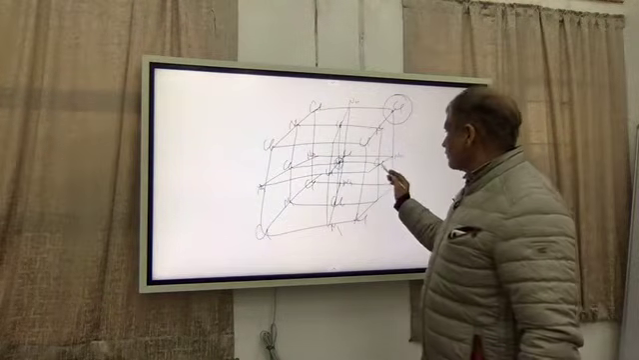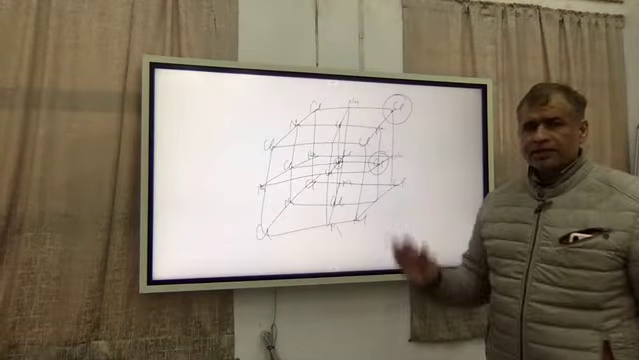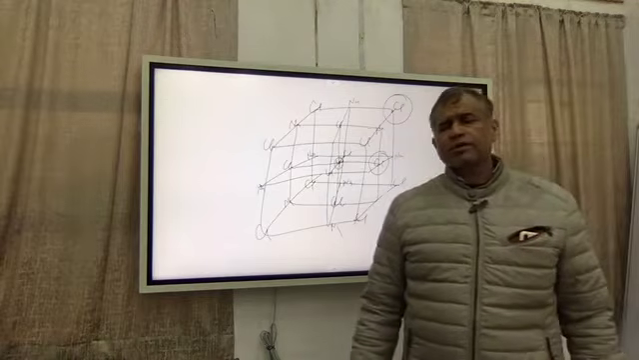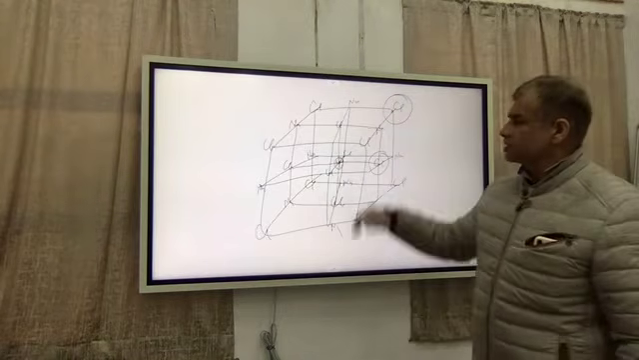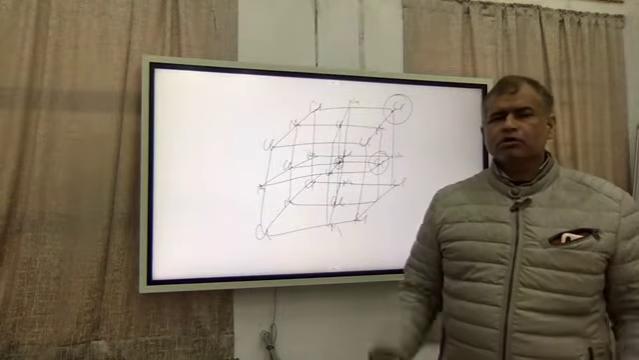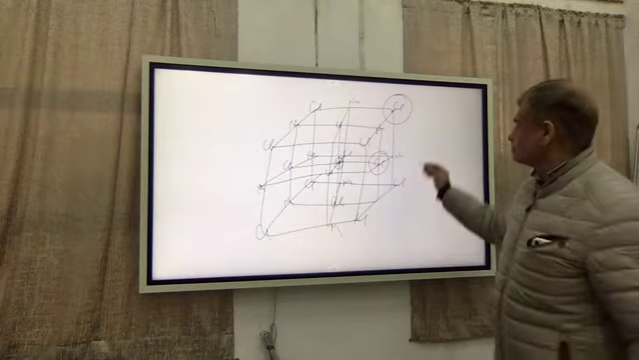If this face is occupied by a Cl atom, it is a sphere, then half of the sphere is present in this unit cell. So the face contribution is 1 by 2, and there are 6 faces. So per unit cell you will get 3 Cl atoms. So total Cl atoms will be 3 Cl plus 1 Cl equal to 4 Cl.